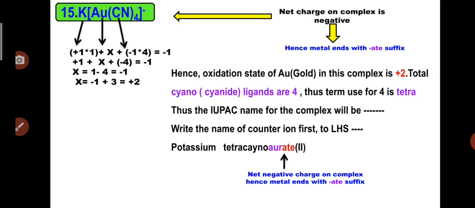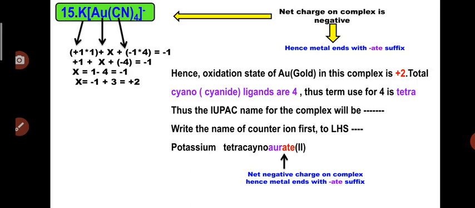molecules, or simply in terms of ligand, cyanide is called cyano. So minus 1 into 4, write down the charge present on the complex to the RHS of this calculation with an equal sign, that is minus 1. So plus 1 into plus 1, that is plus 1, X minus 1 into 4, minus 4, is equal to minus 1. So X is equal to 1 minus 4 is equal to minus 1. So X is equal to minus 1 plus 3. After shifting this minus 4 to the RHS, it will become a positive quantity. So do the algebraic sum, minus 1 plus 3 is equal to plus 2.